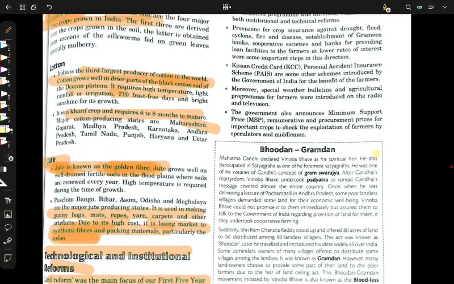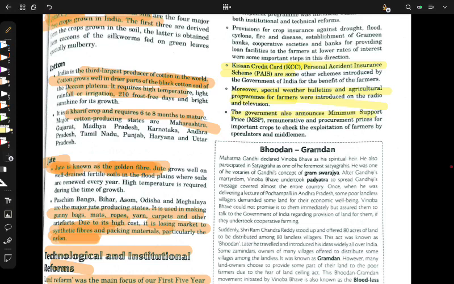Now, there are some government schemes which are used, such as Kisan Credit Card (KCC) and Personal Accident Insurance Scheme (PAIS). Don't remember these, they are not very important. These are just overviews. Moreover, special weather bulletins and agriculture programs for farmers were introduced on radio and television. We know that because if the farmer doesn't understand what is going to happen with the weather, then how will he or she plant the crops?